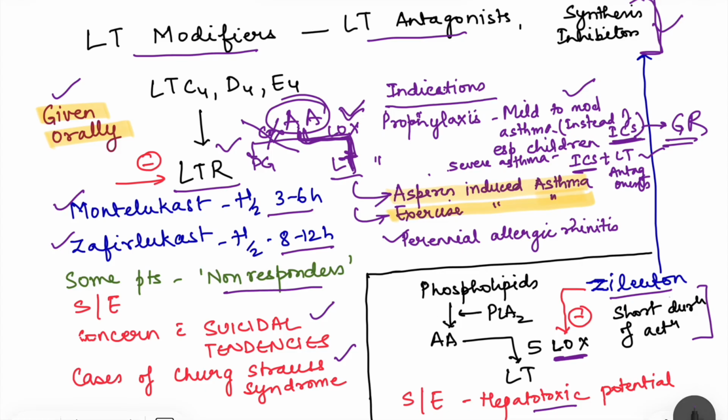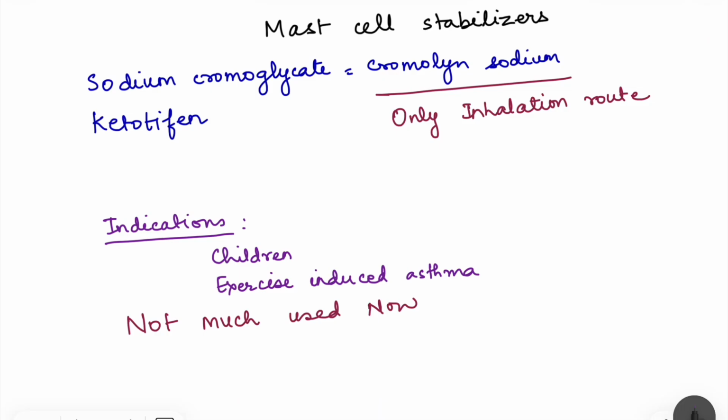Moving on to the next class of drug, that is the mast cell stabilizers. In mast cell stabilizers, we have sodium cromoglycate, also known as cromolyn sodium, which can be given only by inhalation route. Then we have ketotifen. Now, these drugs can be used in children and exercise-induced asthma, but they are not much used now because of the availability of better drugs, right?